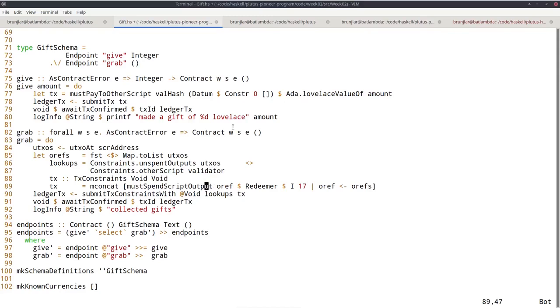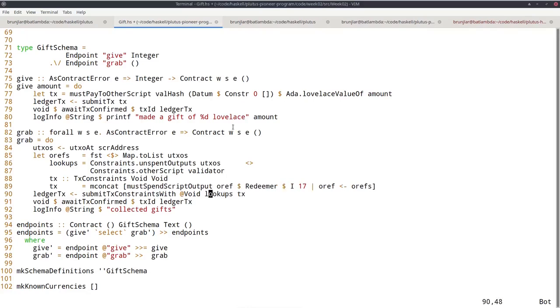And then I define the transaction, again, giving constraints. So in this case, I have a list of constraints, one for each UTXO that I found here. So for each UTXO sitting at this gift address, I say, okay, the transaction I'm constructing must spend that UTXO. And I must give a reference to it. I must provide a redeemer. And again, the redeemer gets ignored by our validator, so I can do something completely arbitrary. So I pick this one here. And that's it. So this line basically says, okay, construct a transaction that spends all those script outputs sitting at this address.